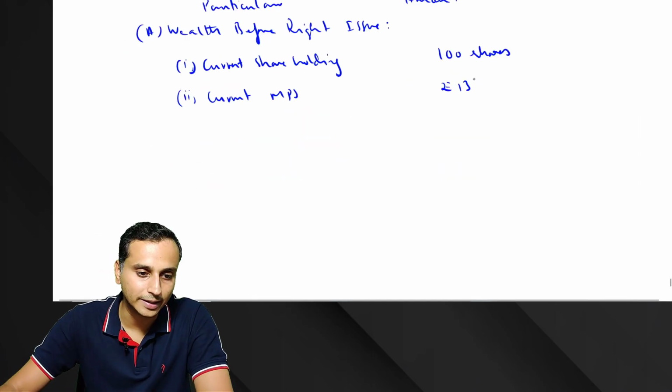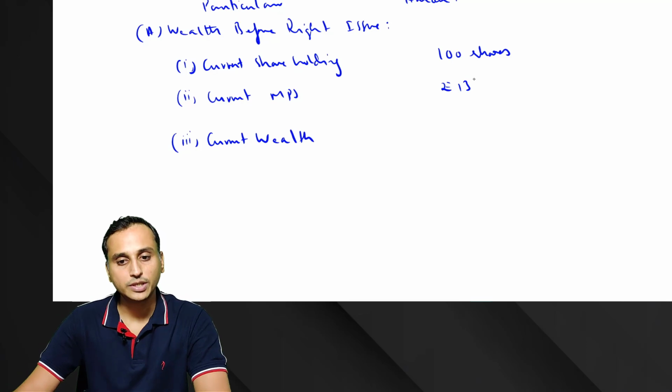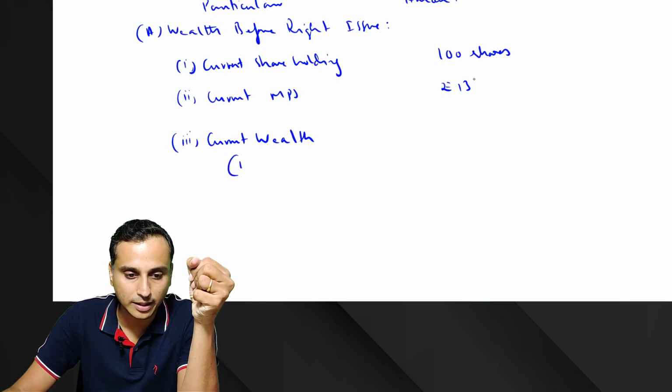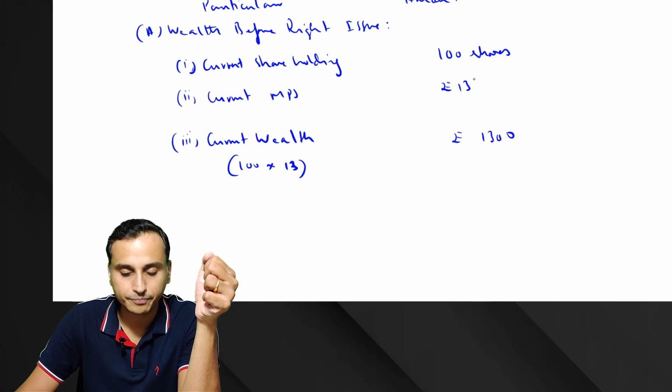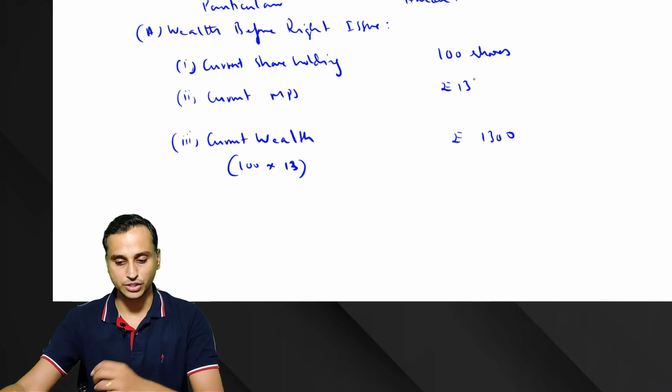So what is the current wealth? This shareholder has 100 shares, each share is worth 13 rupees. So current wealth would be 100 shares into 13, that is rupees 1300. All right, now we'll see what happened to his wealth after the rights issue.